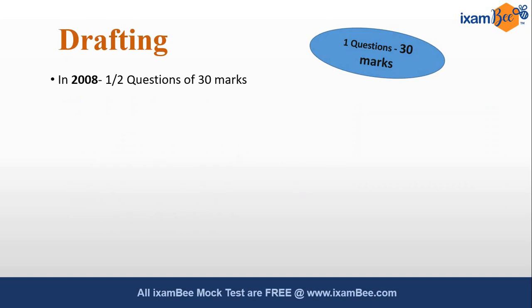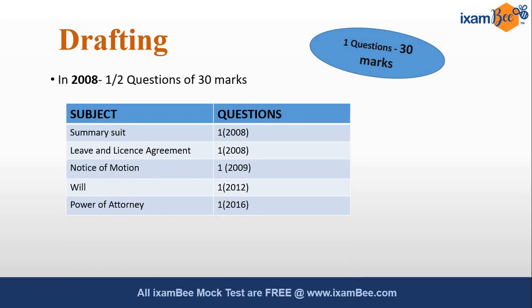The third section is drafting, in which there was one question of 30 marks each, and in 2008 there was a choice of attempting one out of two questions. The topics in the sample paper were summary suit, leave and license agreement, notice of motion, will, power of attorney. We will discuss this section in detail in a separate video. How to attempt these questions, how to frame answers, that we will discuss in that video.